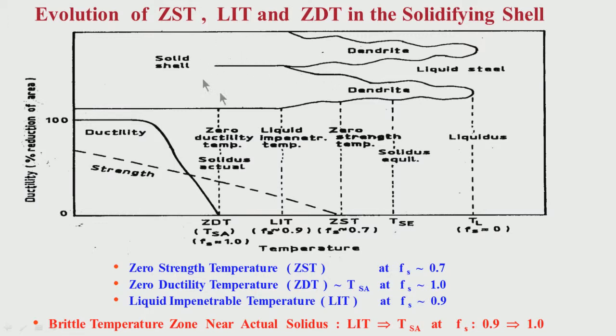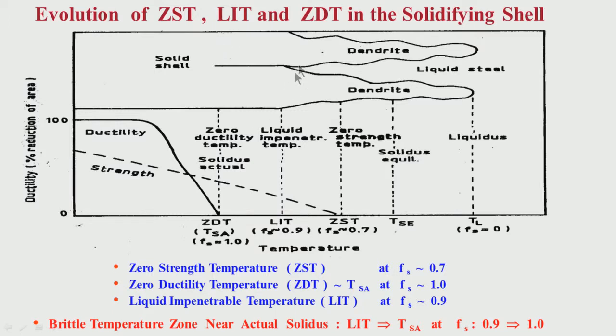But in this particular zone, that means when the solid fraction is more than 0.9, beyond the liquid impenetrable temperature, this temperature region is the real brittle temperature region. Here the toughness of the dendrites is nil, but even if there is crack formation because of this low toughness, liquid steel goes and heals those cracks.